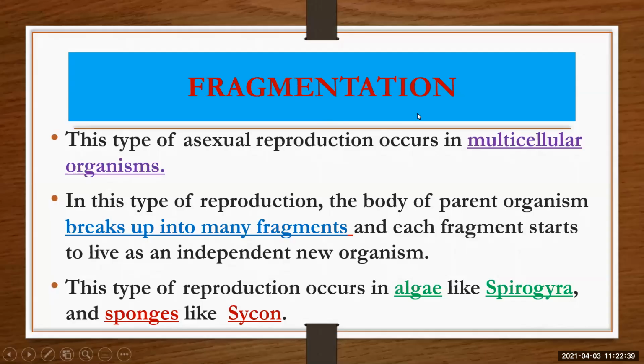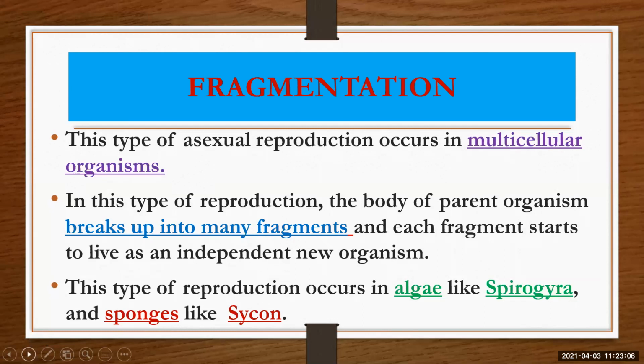First of all, we see fragmentation. This type of asexual reproduction occurs in multicellular organisms. In this type of reproduction, the body of the parent organism breaks up into many fragments, and each fragment starts to live as an independent new organism. This type of reproduction occurs in algae like Spirogyra, sponges like Sycon.